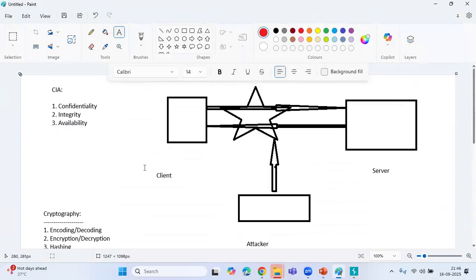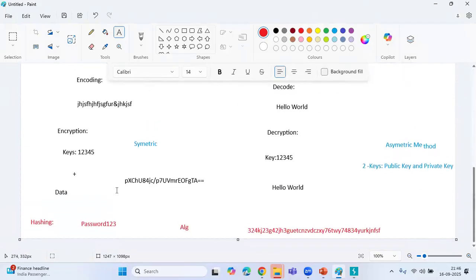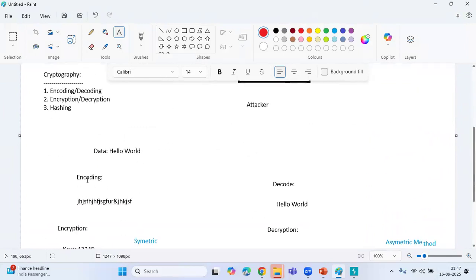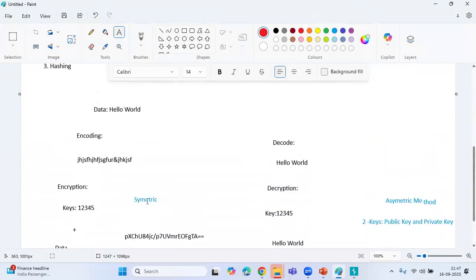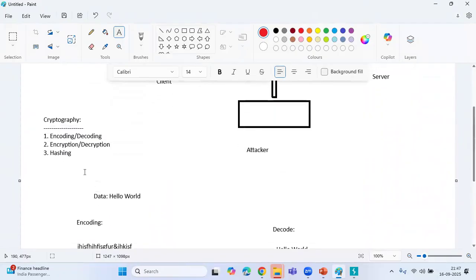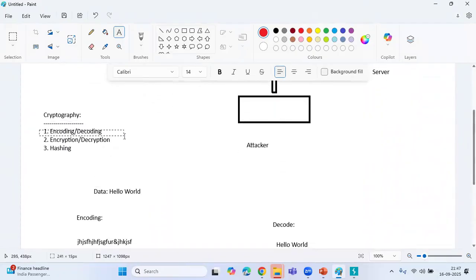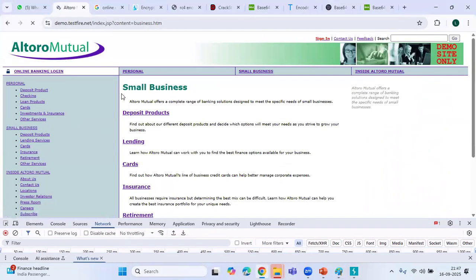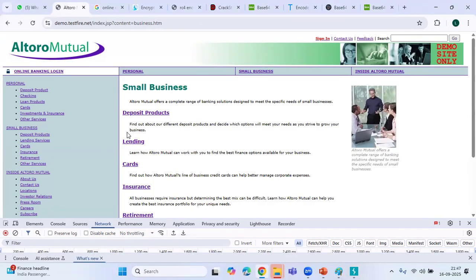This concept we discussed in today's session is very important. In every interview you will get questions on it. You need to understand the principles of cybersecurity and cryptography, why and where they are important. These methods are used for data transmission. What is transmission time? You are doing some operations, so your data is going to the server and you are getting a response from the server.